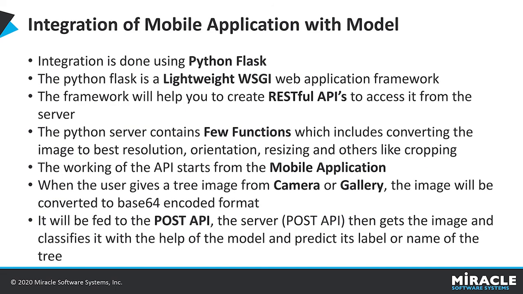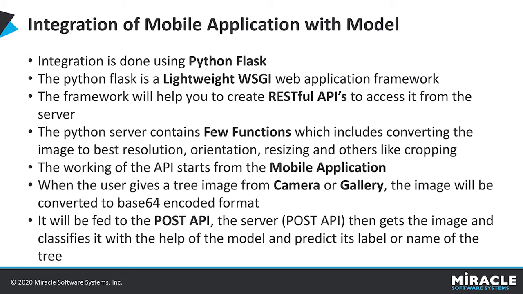Now let's see how we have integrated the mobile application with the model. The integration is achieved using Python Flask, a very lightweight web application framework. It is designed to make it quick and easy to start, with the ability to scale up to complex applications. The framework helps us create RESTful APIs so that we can access it from the server.